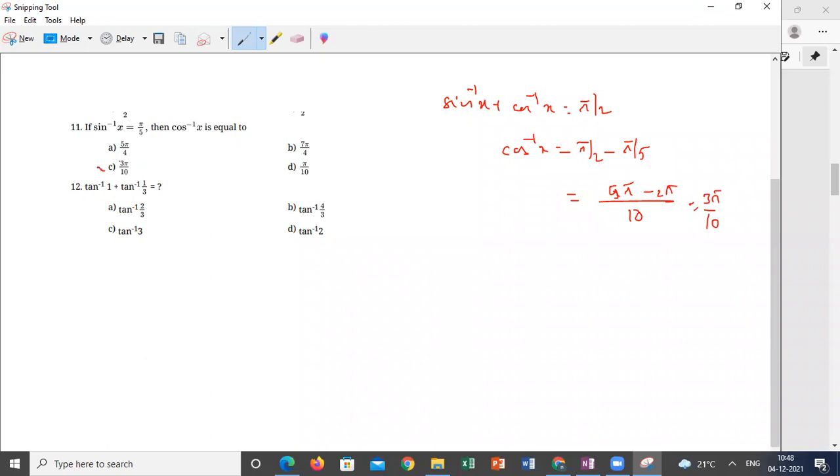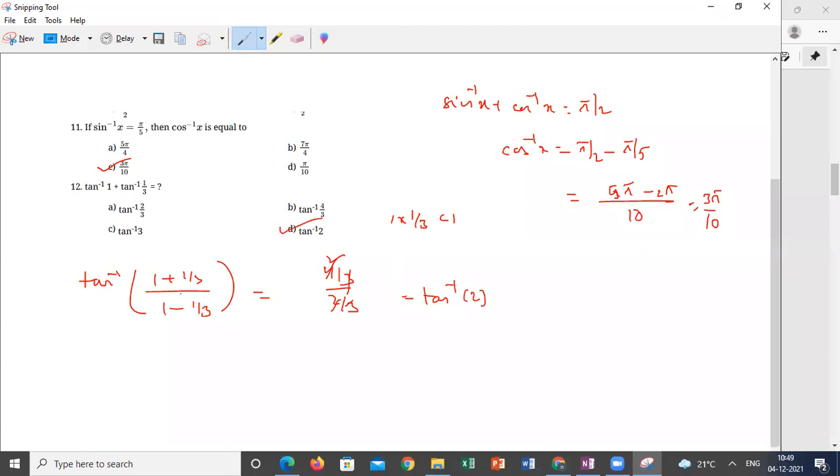Next question: tan inverse 1 plus tan inverse 1 by 3. It's a straight question. The product of 1 and 1 by 3 is less than 1, so I can use the direct formula: tan inverse of (1 plus 1 by 3) by (1 minus 1 by 3). How much? 4 by 3 over 2 by 3. The 3s cancel, so tan inverse 2 is the answer. D.